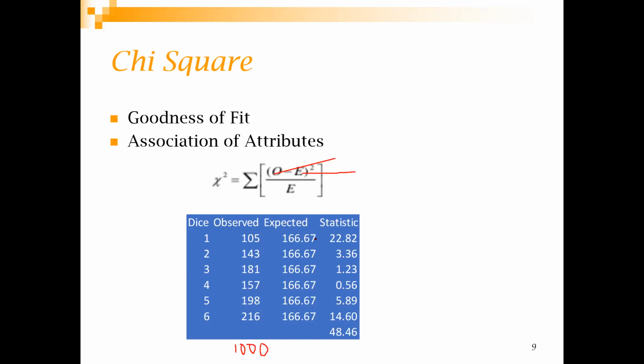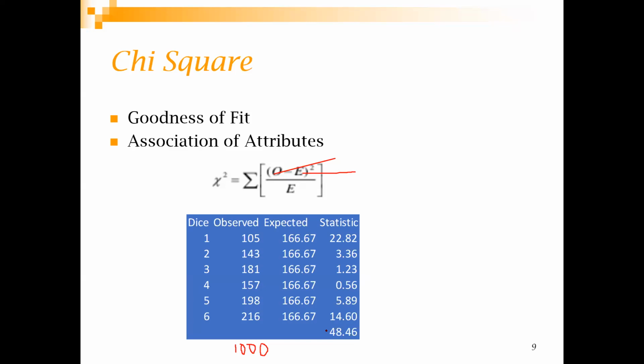Now for each one of these values, you calculate O minus E square by E. This is your observed value, this is your expected value, and you compute (O minus E) square by E. So for this one you get a value of 22, for this one you get a value of 3.36, and that's how you go about it. Finally, you sum all of them. For this particular observation, the chi-square value that you are getting is around 48.46.